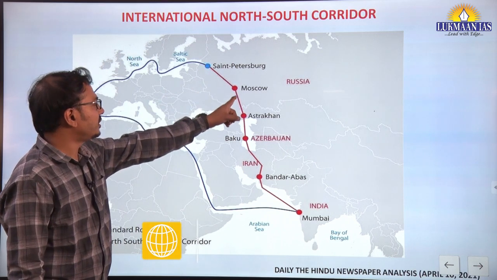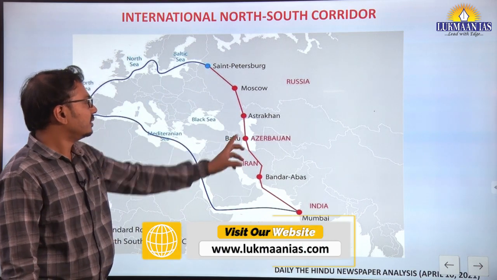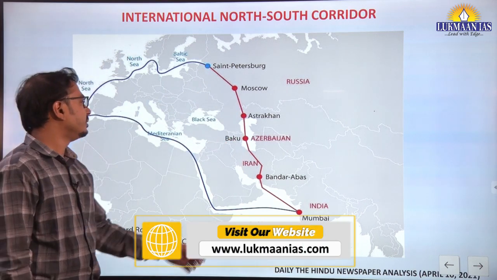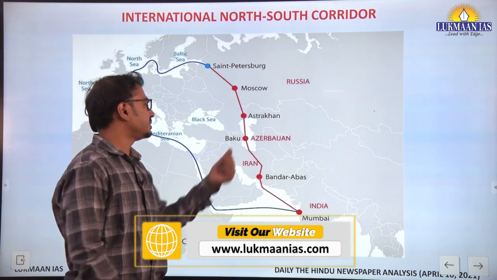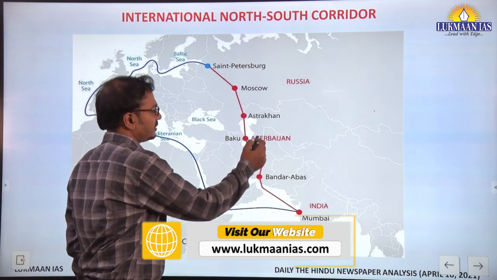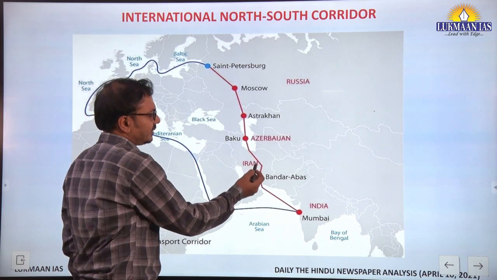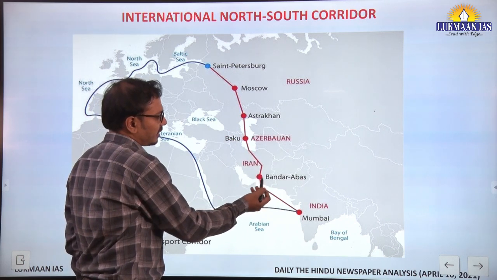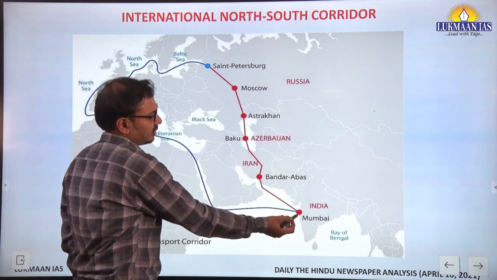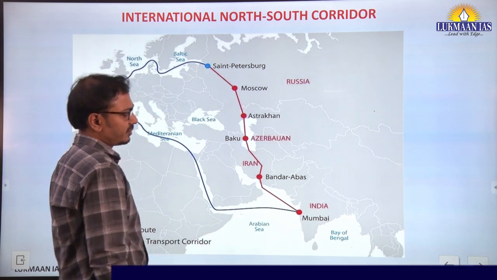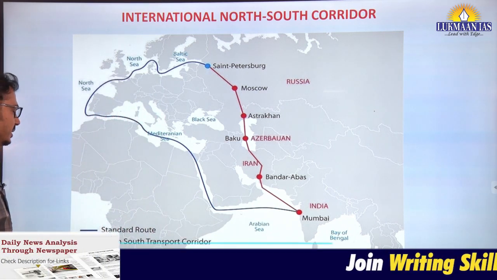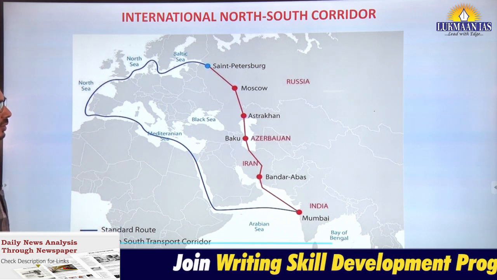So St. Petersburg, Moscow, then Astrakhan. Up till now we are in Russia, then Azerbaijan, Baku. This is the Caspian Sea. And then entering into Iran, Bandar Abbas, and then through the Arabian Sea, Mumbai. This is the North-South Transport Corridor that we have.